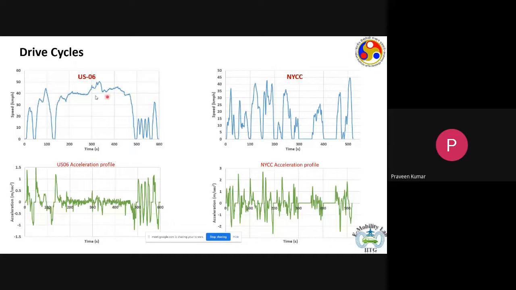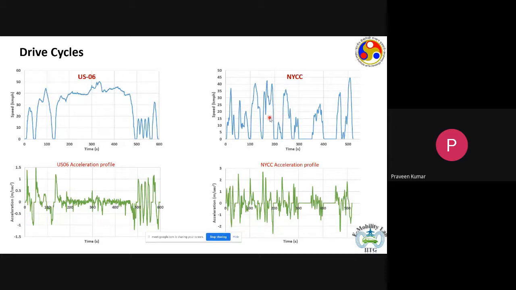Then you are on a part of the city where the traffic density is not very high. So you can even observe from the driving pattern, the vehicle moves at more or less fairly a constant speed, and there is no braking, and there is no standstill. Okay, so it's fairly a continuous driving situation. So it's a mixed driving pattern. Whereas NYCC is again a very, very dynamic drive cycle.